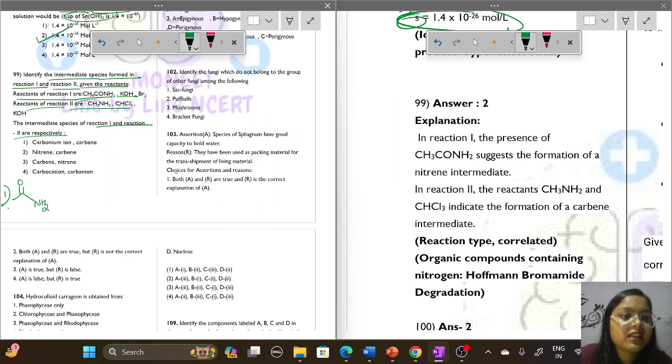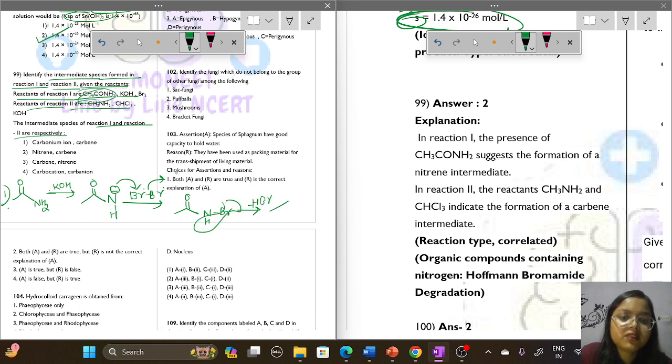This compound, CH3CONH2, will react with KOH and will form this compound. Then bromine is there. This negative charge will attack here and the bromine is carried forward. So this compound is formed, and on reaction HBr is removed, and this type of structure is formed. What is this type of structure called?